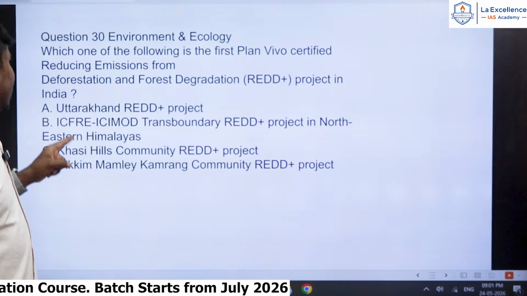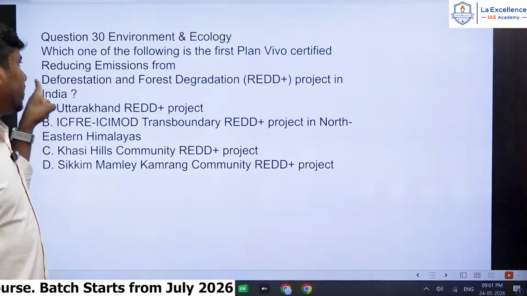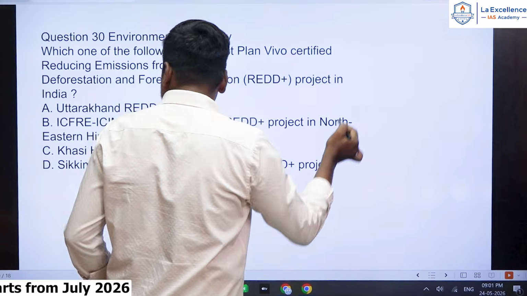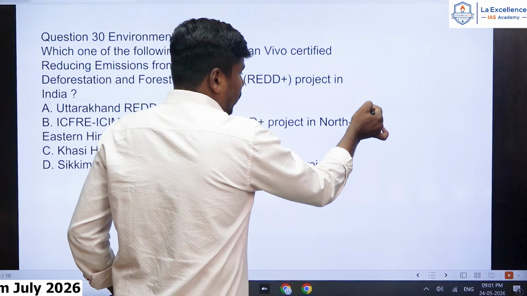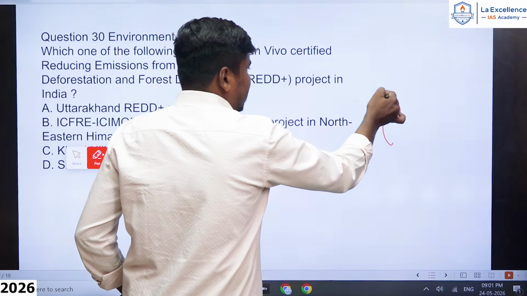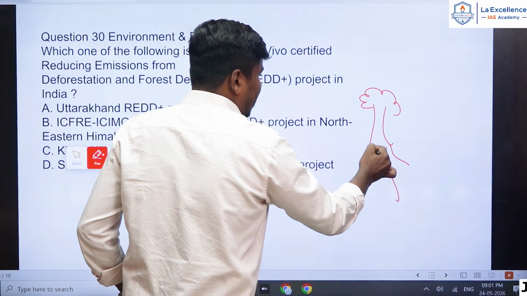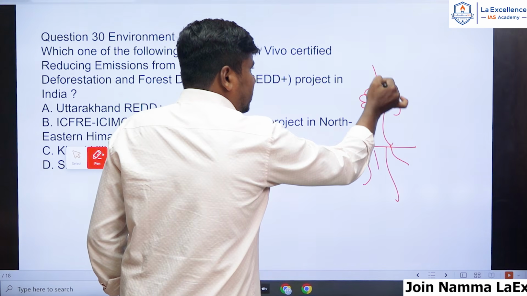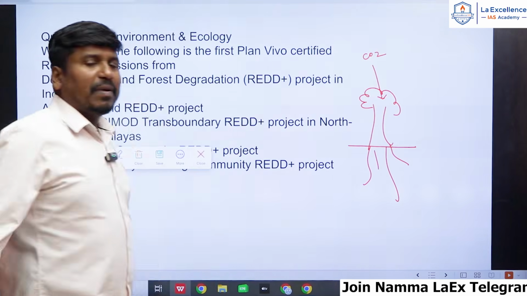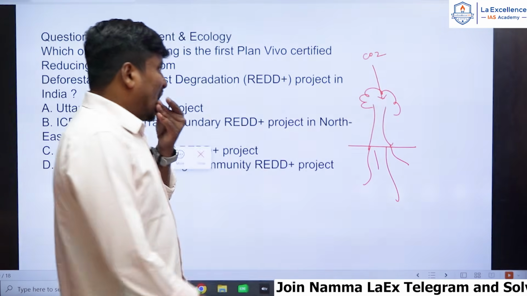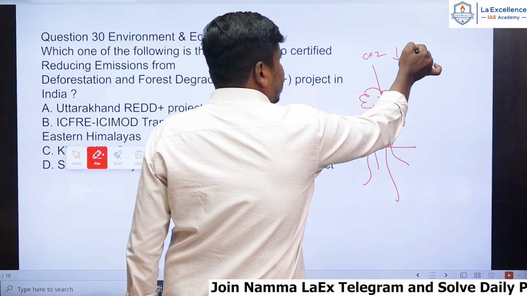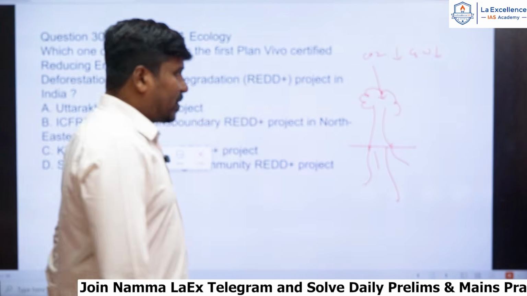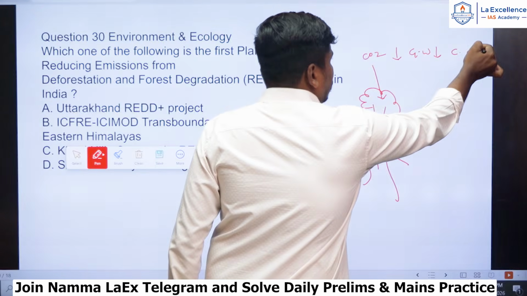So REDD, meaning reducing emissions from deforestation and forest degradation, just listen. Trees or plants are known as carbon sinks, meaning they absorb atmospheric CO2. With a decrease in CO2, global warming also decreases, and with a decrease in global warming, climate change also decreases.